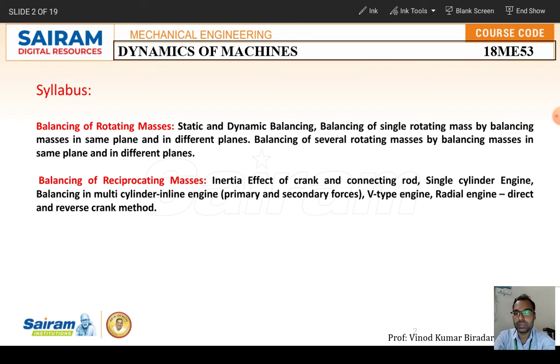Coming to balancing of reciprocating masses, you have to study the inertia effect which occurs in a machine component: the inertia effect of the crank and connecting rod, the single cylinder engine, and balancing in a multi-cylinder inline engine, that is primary and secondary forces. Next the V-type engine, radial engine, and the direct and reverse crank method.